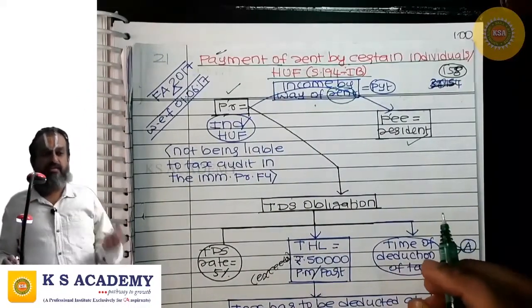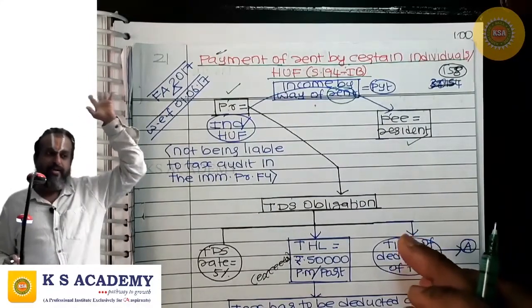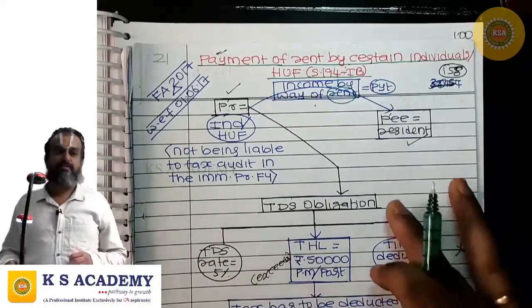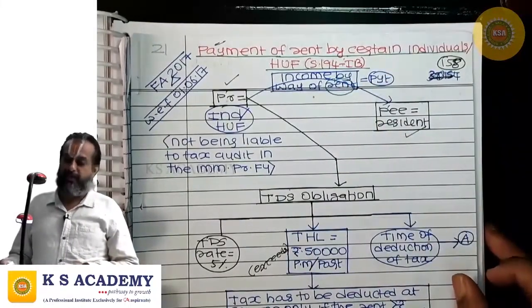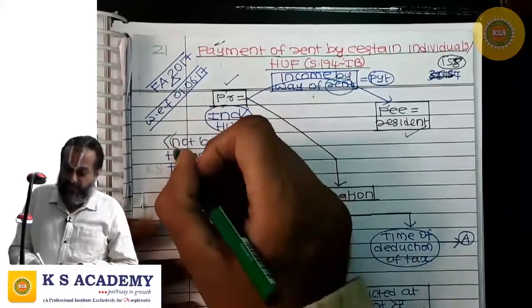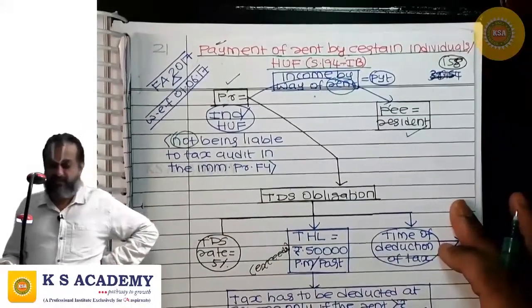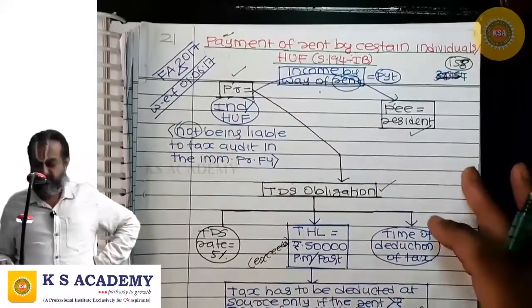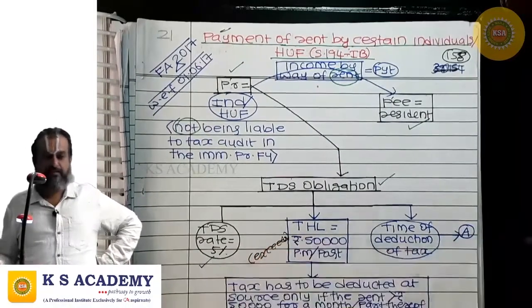But if the payer is an individual or HUF not liable to tax audit in the immediately preceding financial year, 194I will not come. What will come? 194IB will come, subject to other conditions. So what is the payment? Income by way of rent. Who is the payee? Resident. Who is the payer? Individual or HUF, not liable to tax audit in the immediately preceding financial year. That payer has TDS obligation, at the rate of 5%.